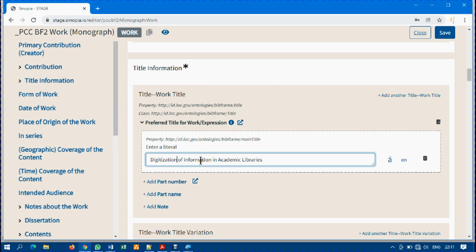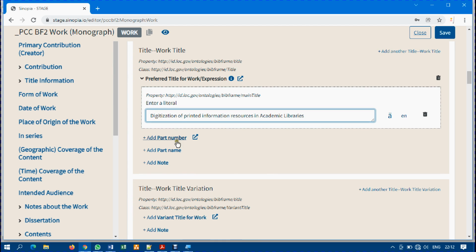So digitization of information materials, digitization of printed information resources in academic libraries. I'm just trying to cook up a title, so that's why I'm making mistakes. So digitization of printed information resources in academic libraries. So this is the supposed title.